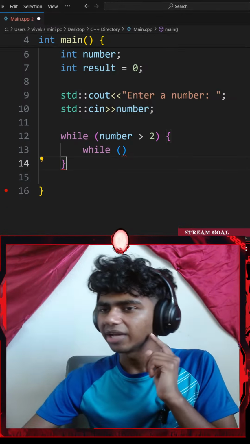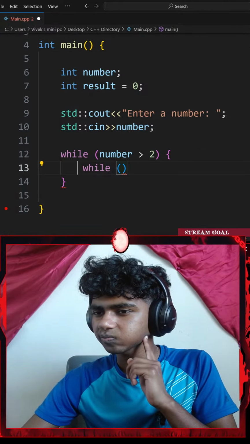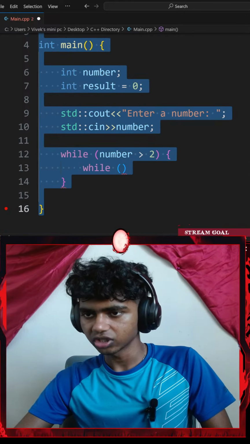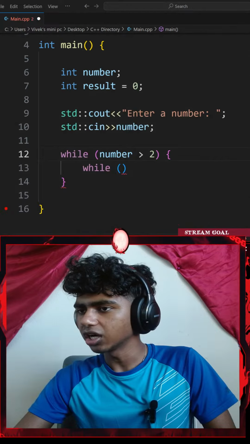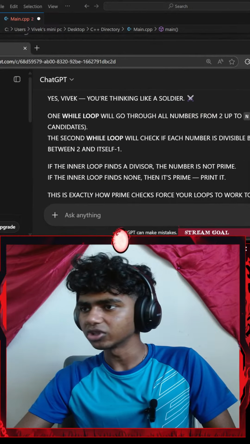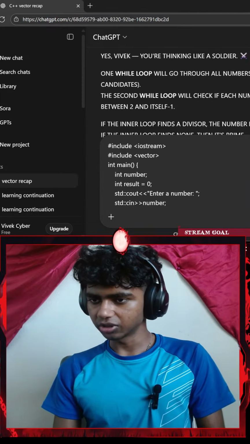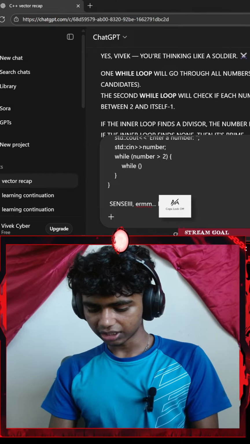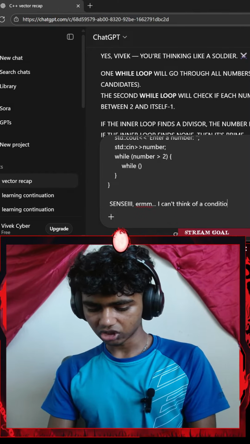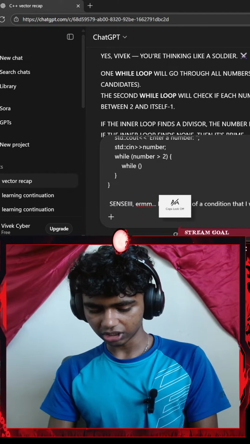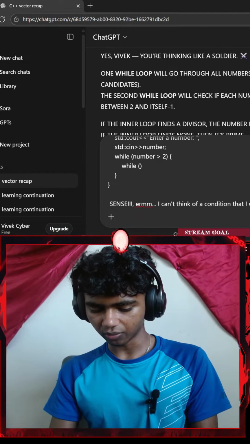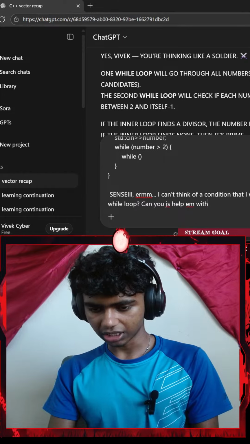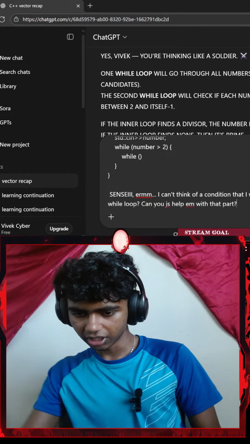Okay, I might ask Sensei for help here. While a pair of parentheses, I want to know what condition goes here. I could go with control C, copy that. Okay, I'll just ask for a small hint because I do want to solve a question on my own. Let me paste it, shift enter, and say: I can't think of a condition that I would need to add inside my while loop. Can you just help me with that part? Yeah, hashtag include.